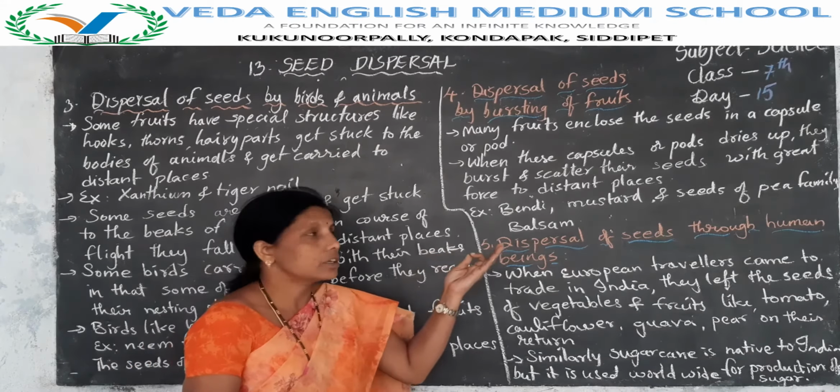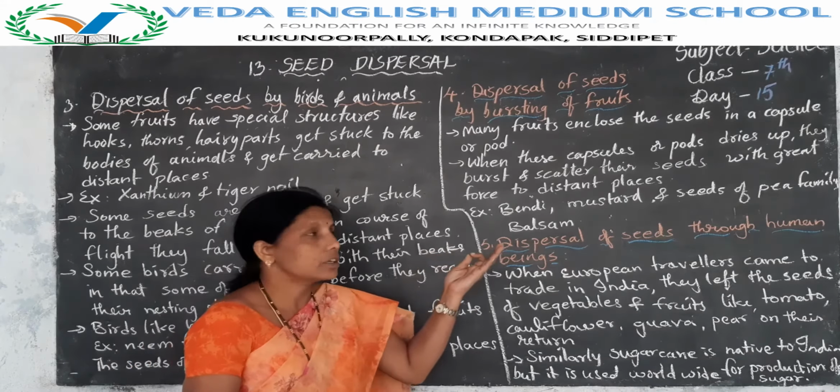Yes. So collect those Kanakamparam pods, keep them at one place and sprinkle some water. Immediately they burst and scatter their seeds with great force to distant places. Yes, children? So like this we can observe so many fruits.